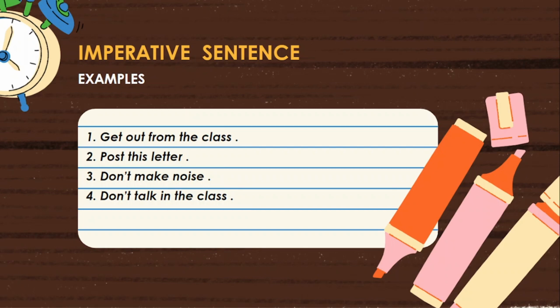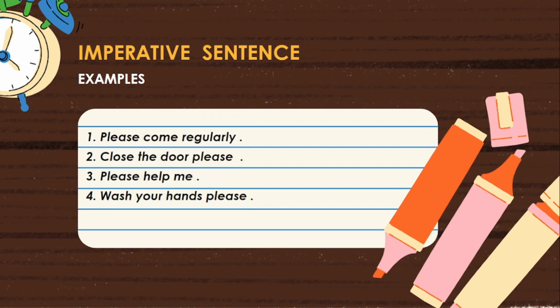Let us see requests. First one, please come regularly. Before it is going to be explained, let me say one thing to you. In requests, the word please appears at the beginning of the sentence or at the end of the sentence.